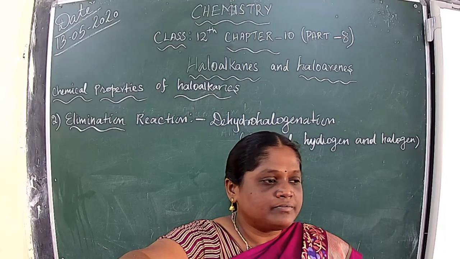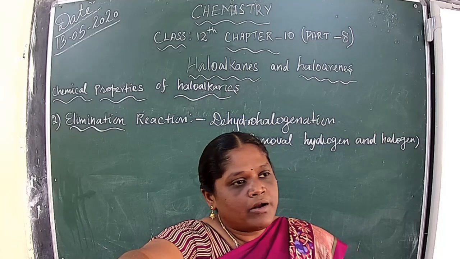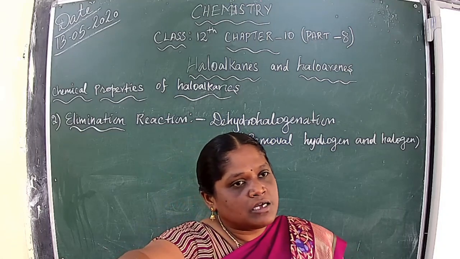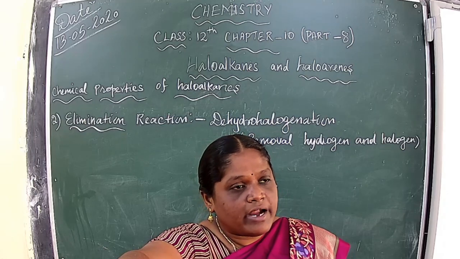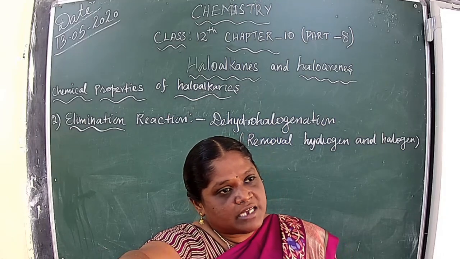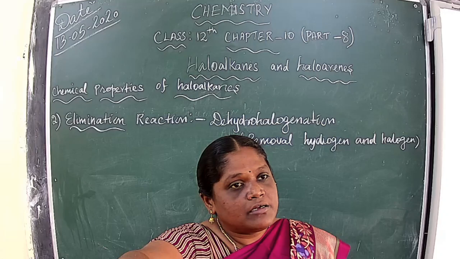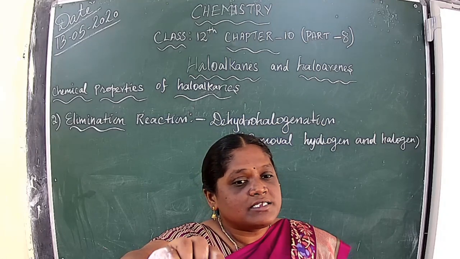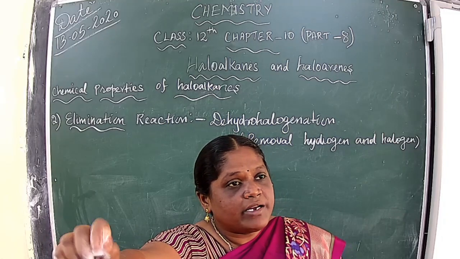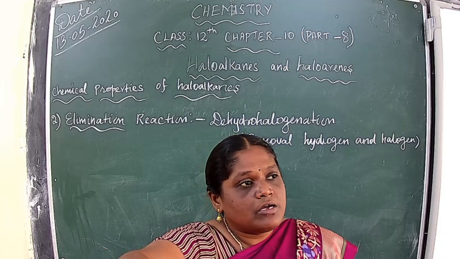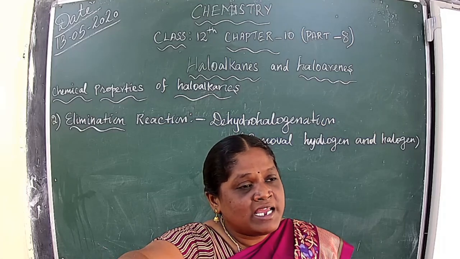We know that is a substitution reaction. When a double bond or triple bond breaks to form a single bond, that means addition reaction. In elimination reaction, a single bond becomes a double bond or triple bond. But here we are preparing a double bond, the alkene compound. How can we prepare the alkene compound?